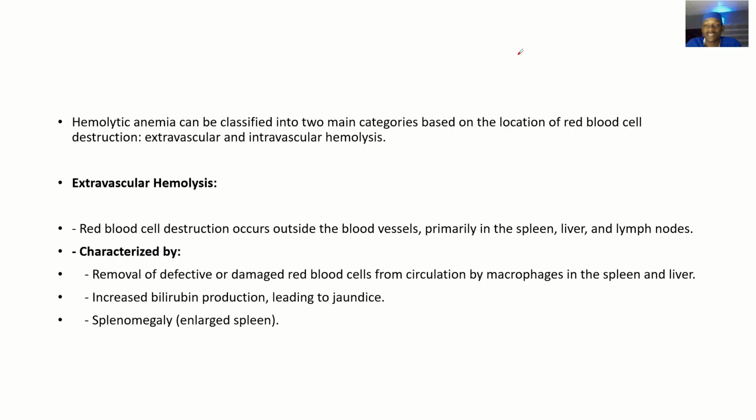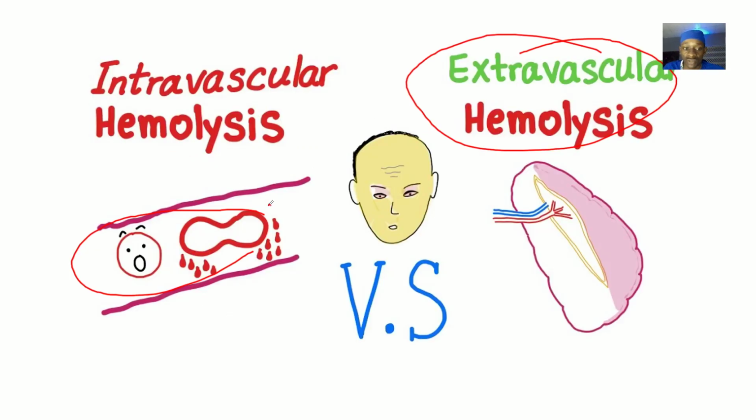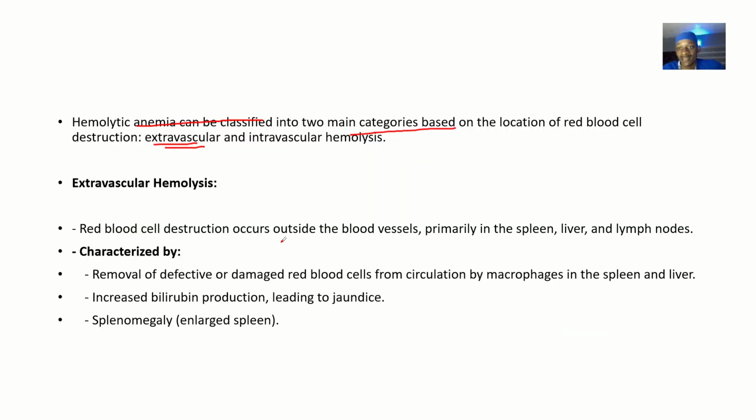Of course, the similarity is that the two of them are types of hemolytic anemia. Hemolytic anemia can be classified into two main categories based on the location of red blood cell destruction. Red blood cell destruction could be occurring outside the blood vessel, in an organ, and this is known as extravascular. Or it could be occurring inside the blood vessel, and this is known as intravascular.